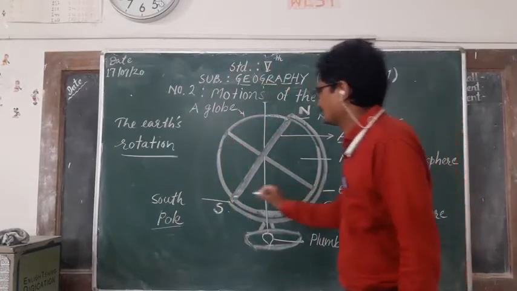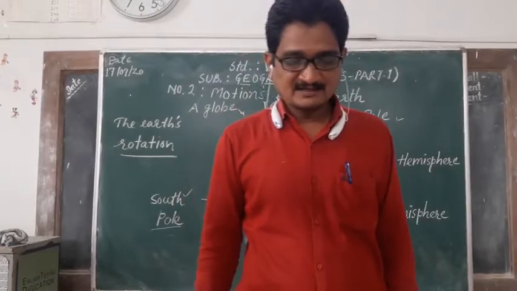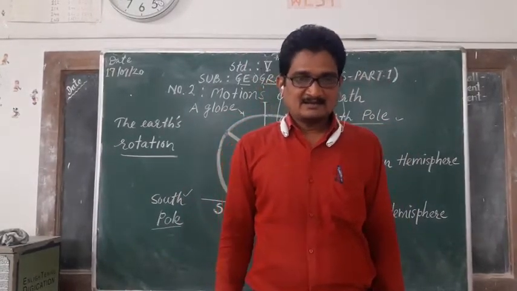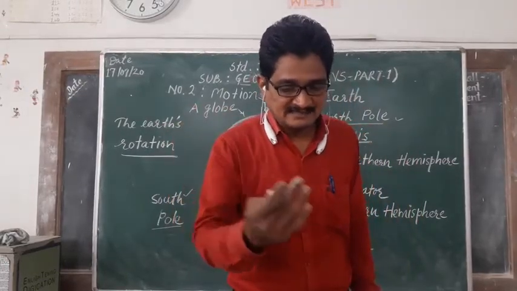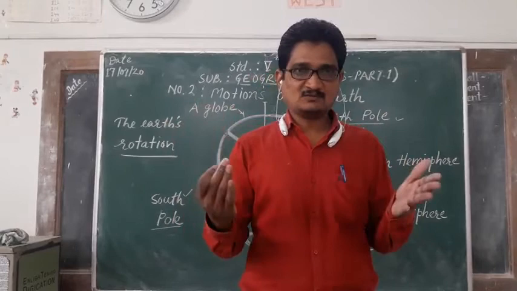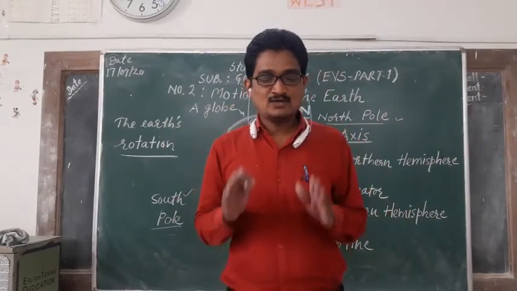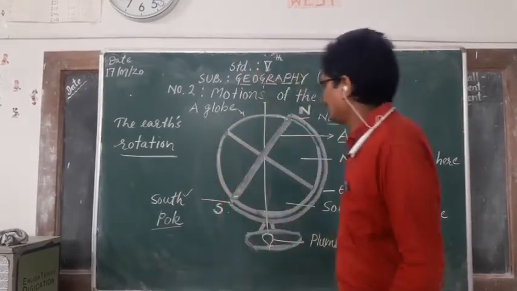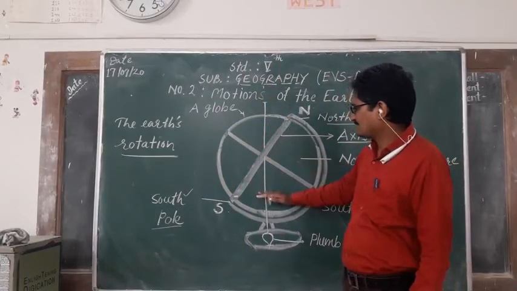Observe this. If a circle were drawn around the surface of the earth exactly in between the north and south poles, it would divide the earth into 2 equal parts. This part and this part.